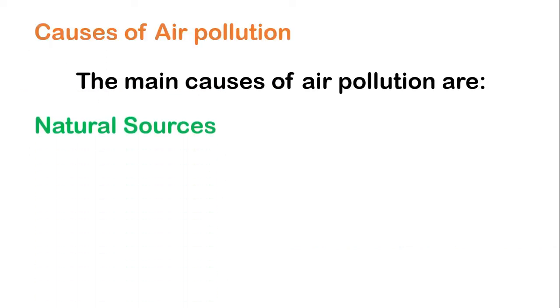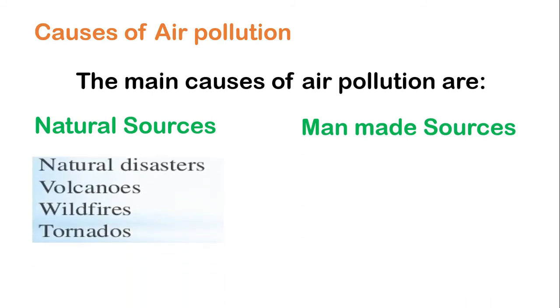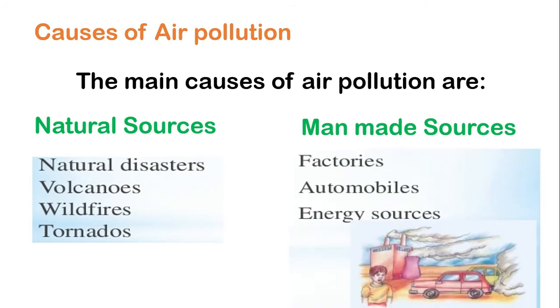The causes of air pollution we divide into 2: natural sources and man-made sources. For natural sources, it can be natural disasters, it can be volcanoes, wildfires, or tornadoes, etc. So all of these are natural sources. And man-made sources can be factories, automobiles, energy sources, etc. So here are the causes of air pollution.